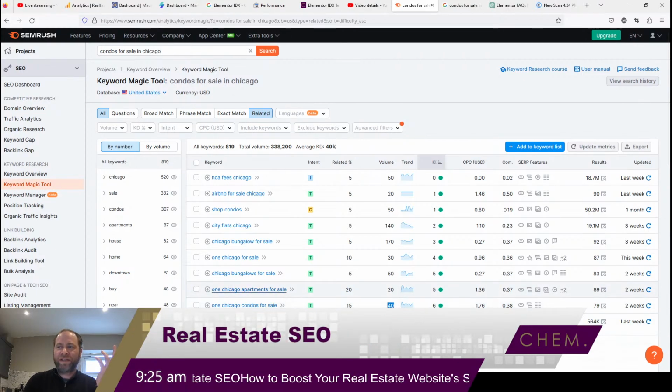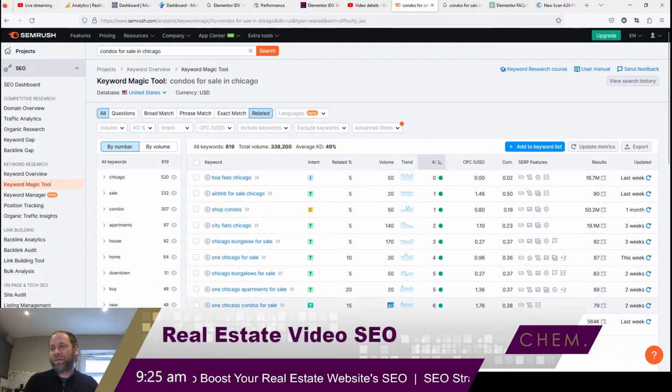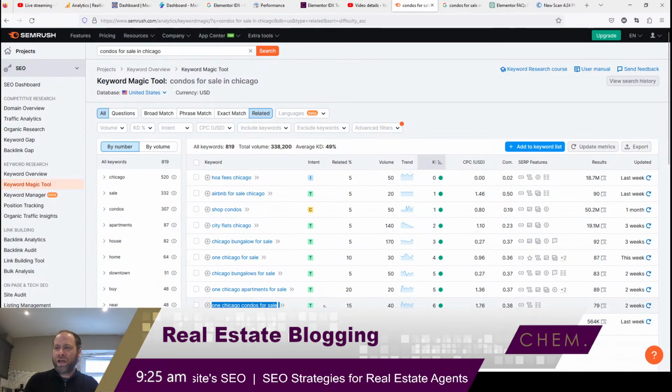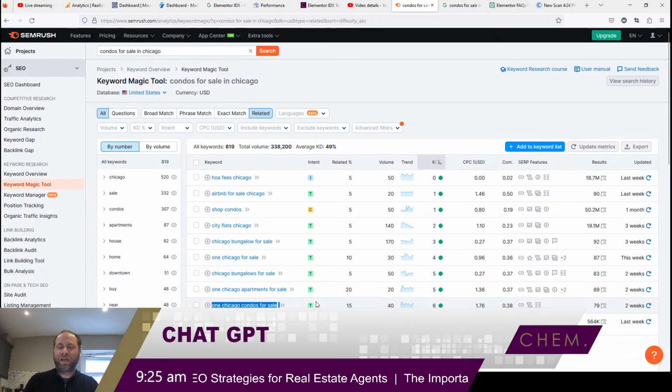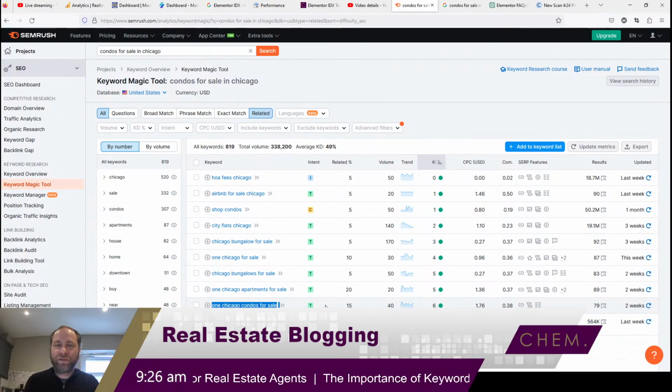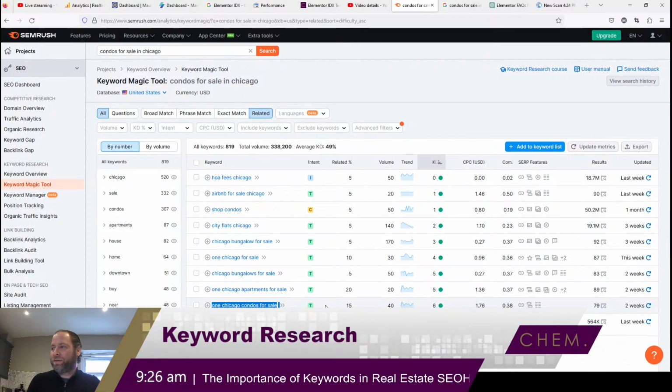So that's a building, and that is worth making a page about if you are a real estate agent in Chicago, right? So one Chicago condo for sale is marked as transactional because somebody searching for a condo for sale within that particular building is likely looking for something. It sounds like a transactional thing, like they want to buy a condo within that building.